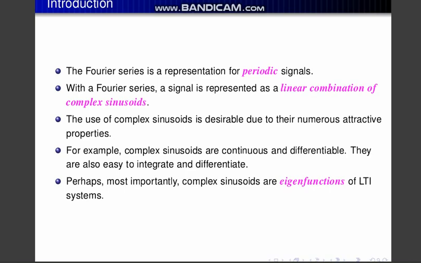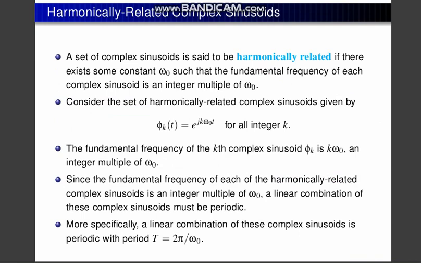Now coming back to the point: what are harmonically related complex sinusoids? As you know, a set of complex sinusoids is said to be harmonically related. Harmonically related means that whenever you think about sinusoids or sinusoidal systems, this kind of figure emerges in your mind.